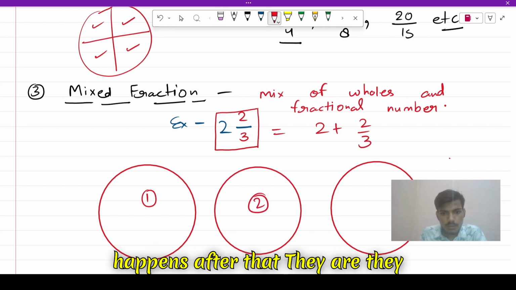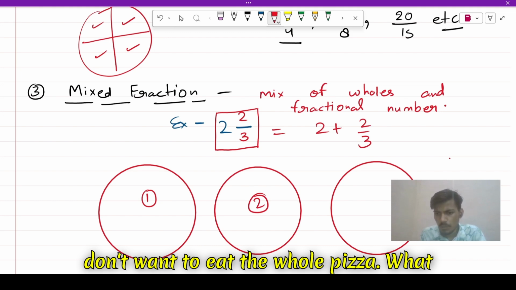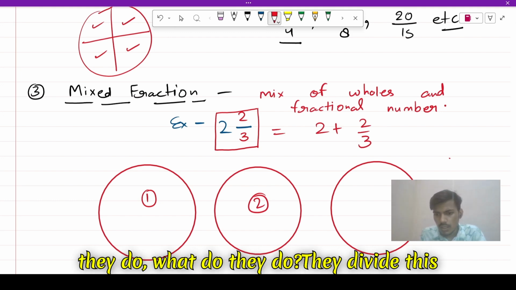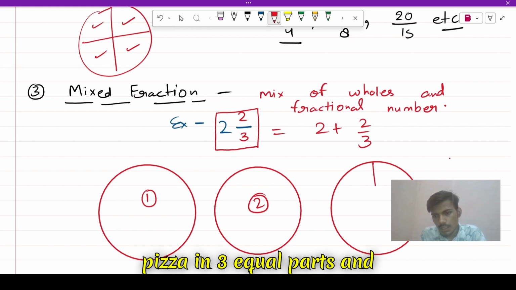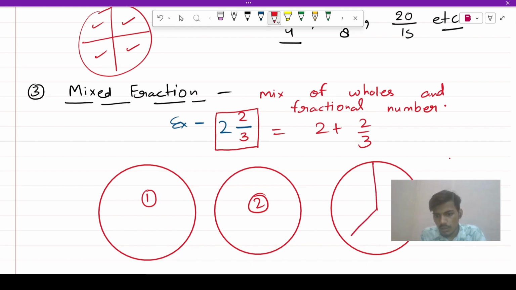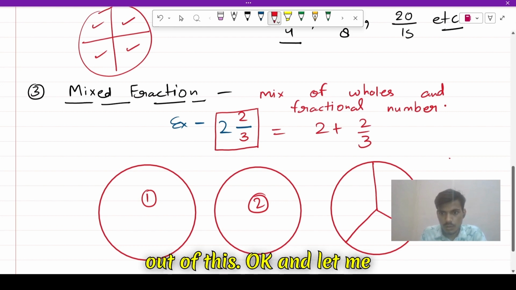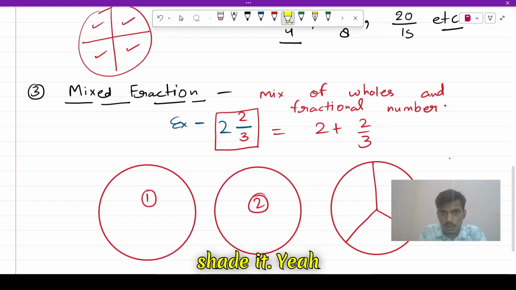And what happens after that? They don't want to eat the whole pizza. What do they do? They divide this pizza in three equal parts, and they eat just two parts out of this. Okay, and let me share it.